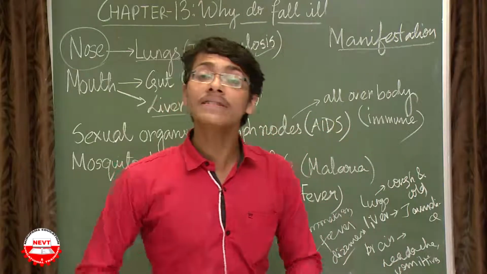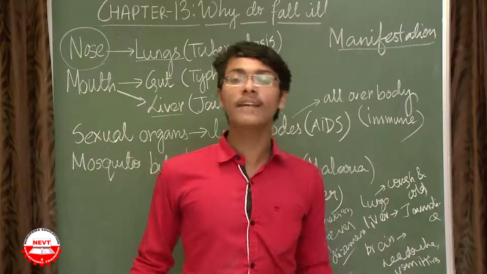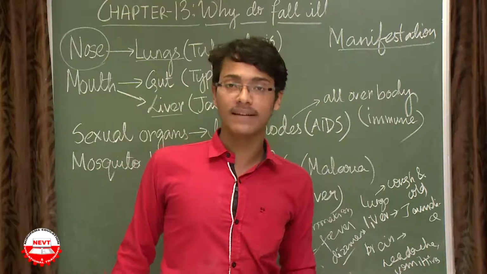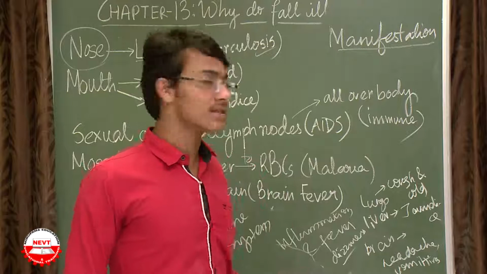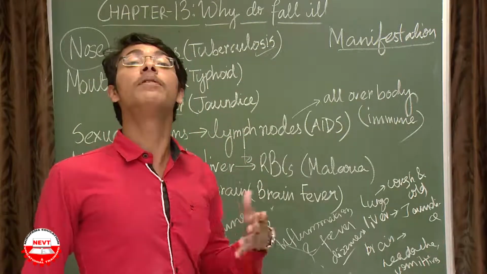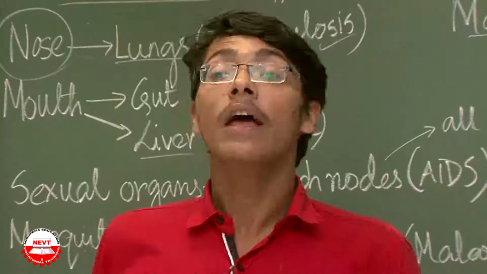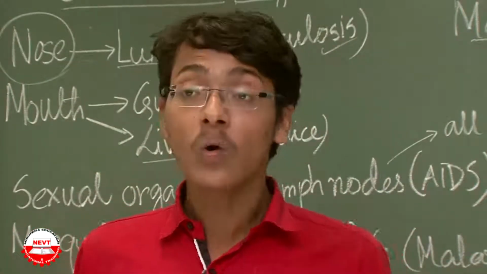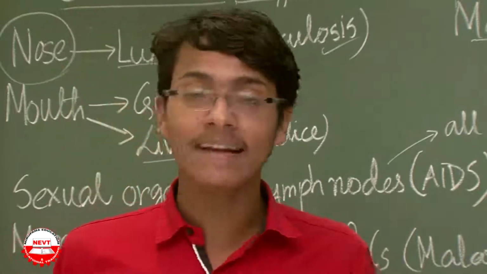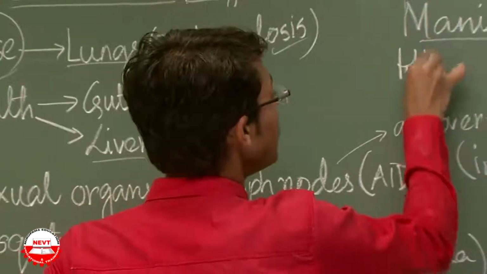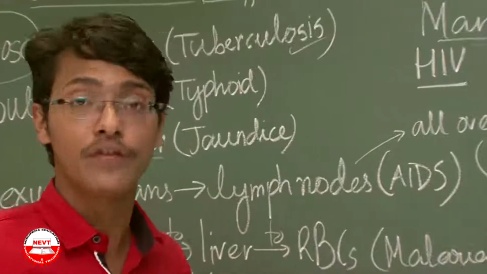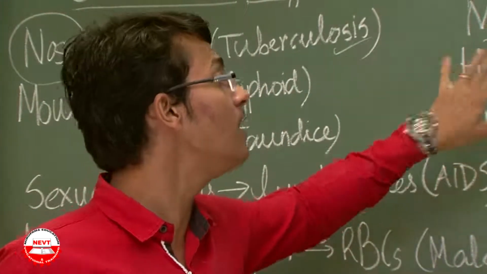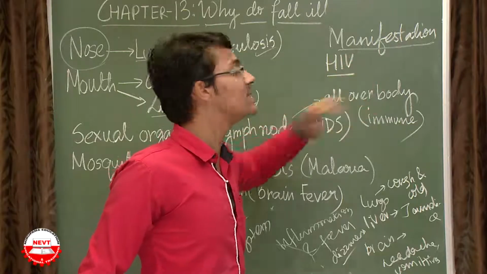Say it has entered through the male or female sexual organ. That is a sexually transmitted disease, like AIDS, which we have discussed. So they will go to the lymph nodes. These lymph nodes are spread all over our body. The virus causing AIDS is HIV, the human immunodeficiency virus.